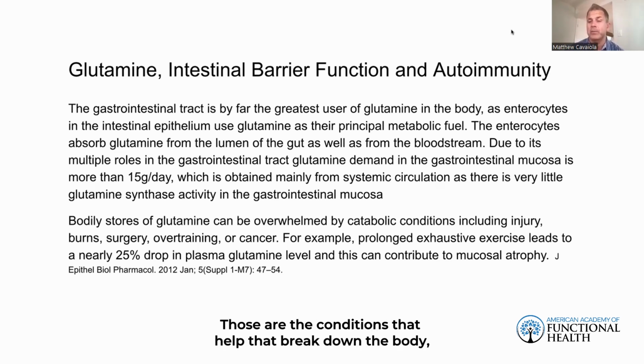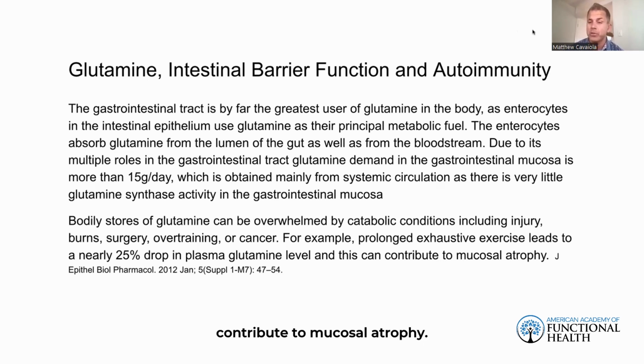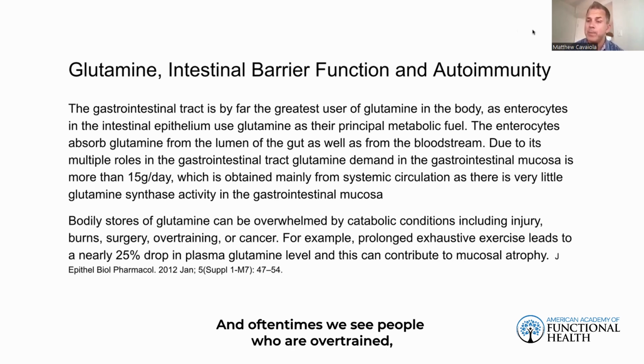Those are the conditions that break down the body, including injury, burns, surgery, overtraining, or cancer. For example, prolonged exhaustive exercise leads to a nearly 25% drop in plasma glutamine levels, and this can contribute to mucosal atrophy. And oftentimes we see people who are overtrained, interestingly enough, who end up with leaky gut, right? That's basically what's going on. We damage the mucosal layer and oftentimes end up with immune issues as well.